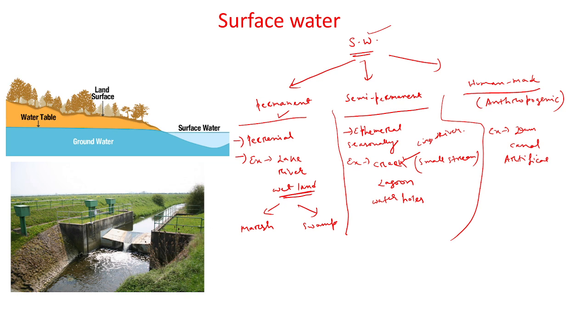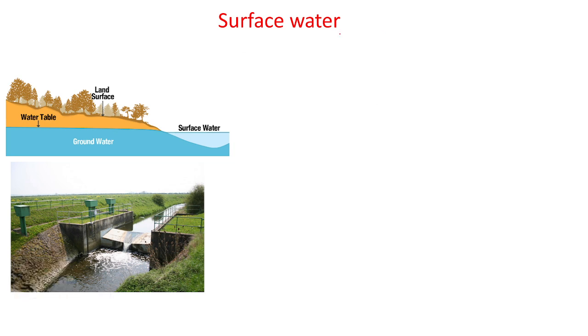So now come to the measurement of the surface water, or how the surface water is measured. The measurement of the surface water is done by stream gauge.